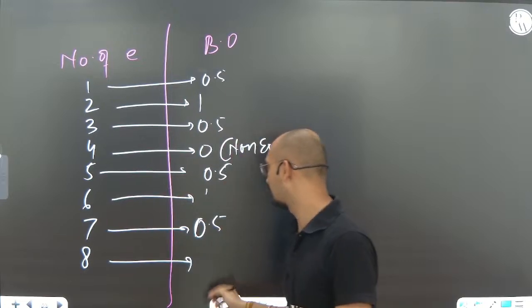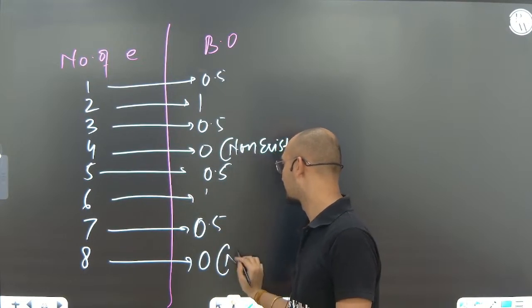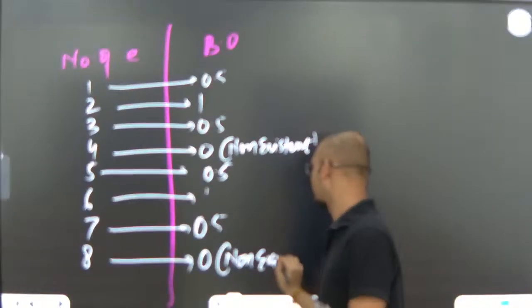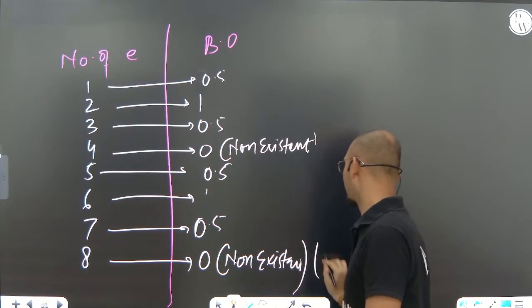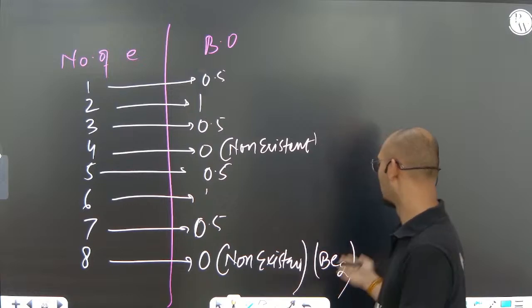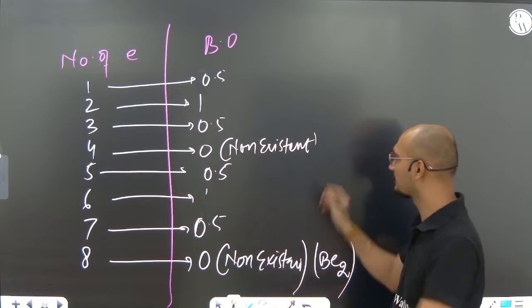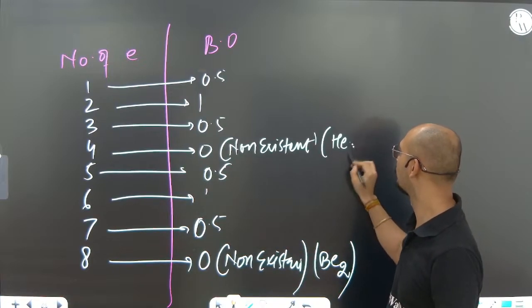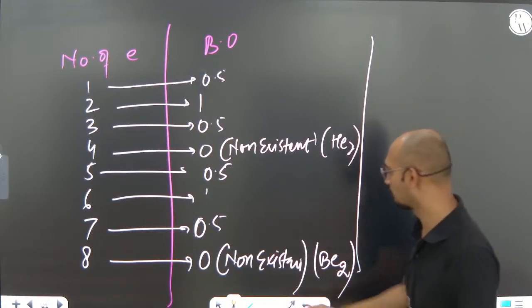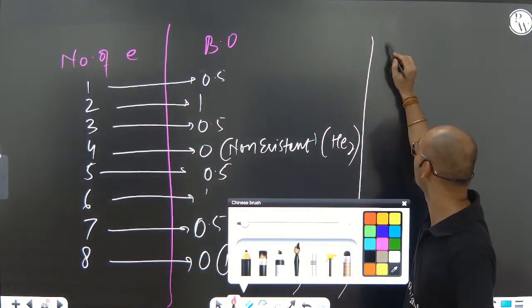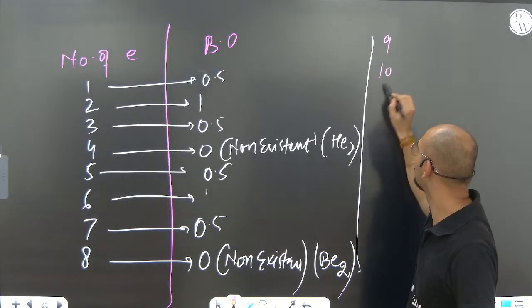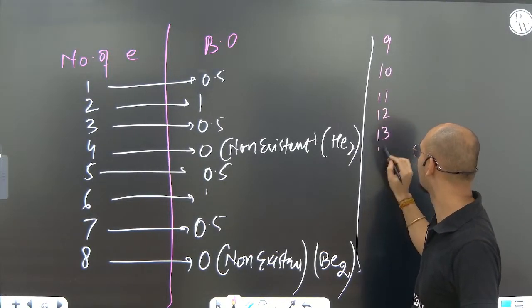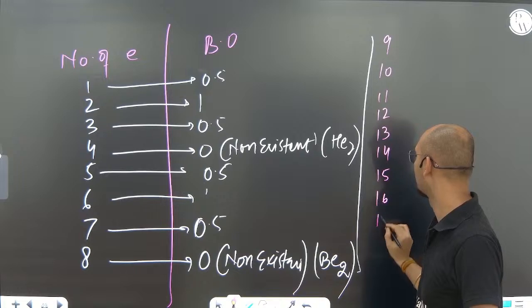And for 8 it becomes 0 again, that is non-existent. Example: Be2, 4 plus 4, 8, non-existent. He2, helium, 2 plus 2, 4, non-existent. Okay. Next come directly to 9, 10, 11, 12, 13, 14, 15, 16, 17, 18, 19 and 20.